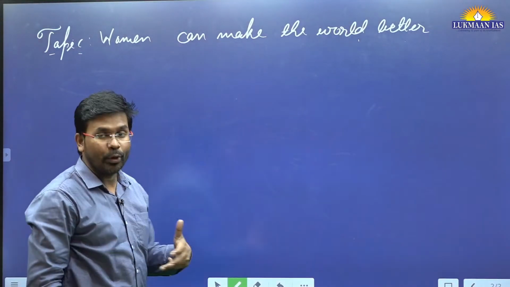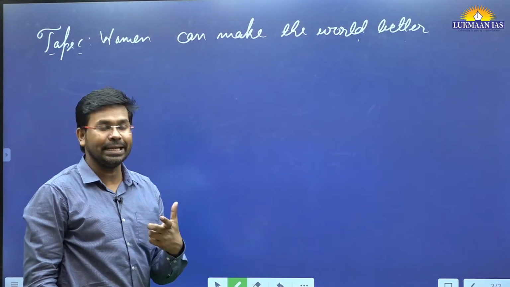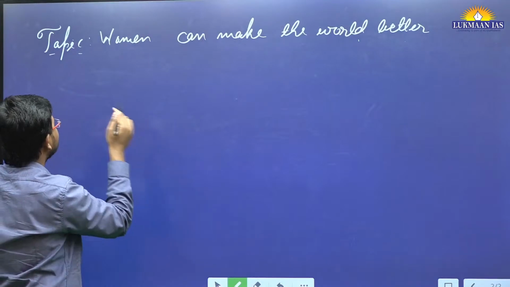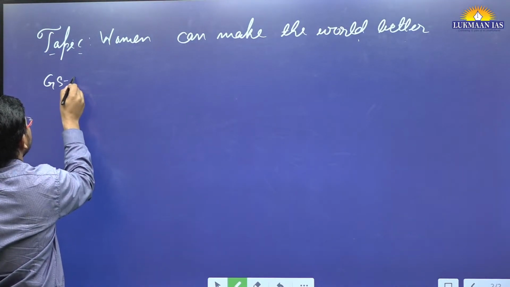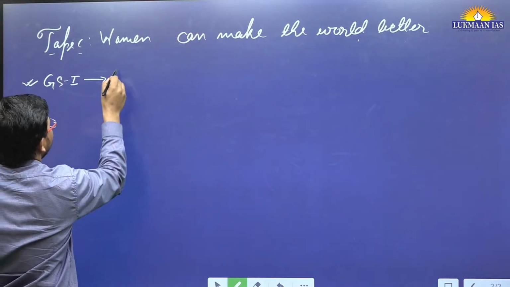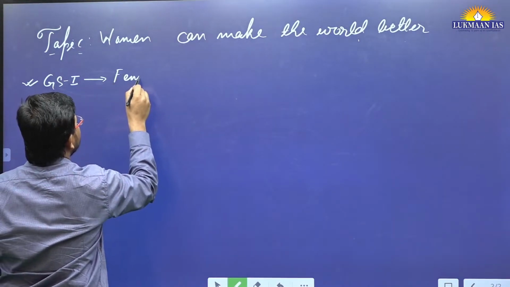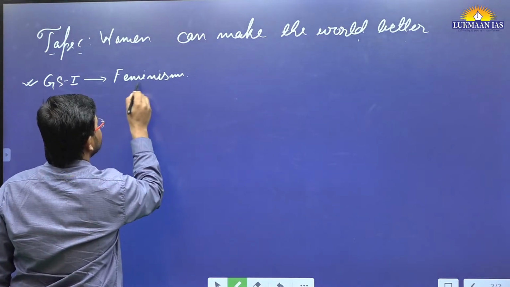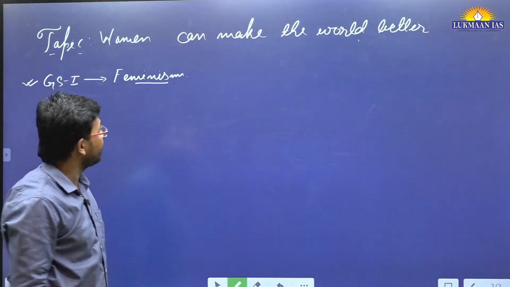But before we go into discussing this topic in detail, how is this article relevant and important for us? It is important for GS paper 1, because this topic comes up with the idea that supports feminism. That's why it is important for GS paper 1.